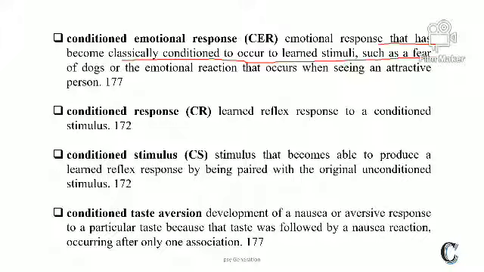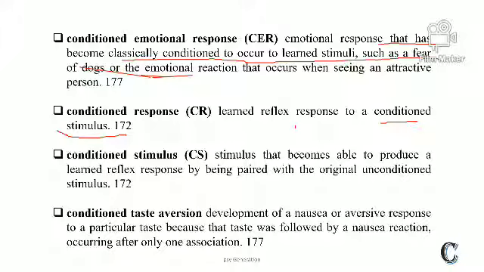Conditioned response, CR, learned reflexes, a response to a conditioned stimulus. It means when the conditioned stimulus comes, the person behaves with the conditioned response. That is called learned reflexes.